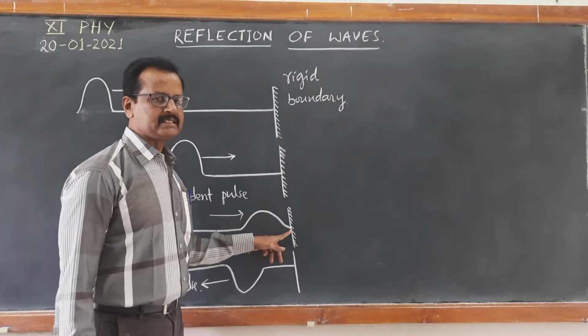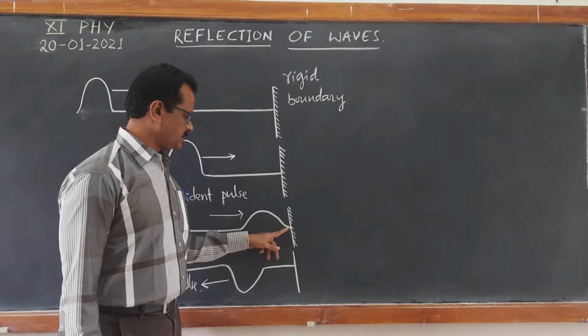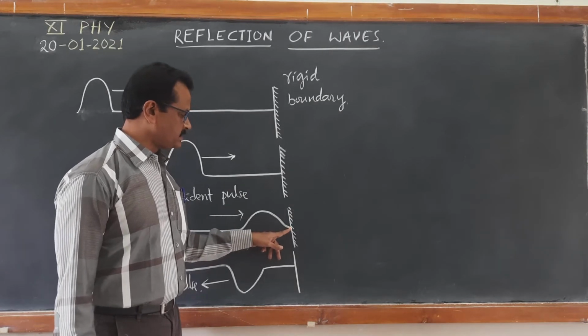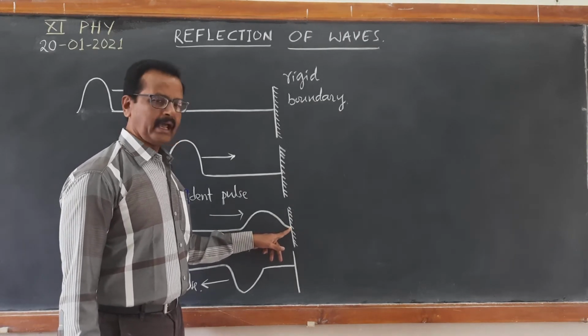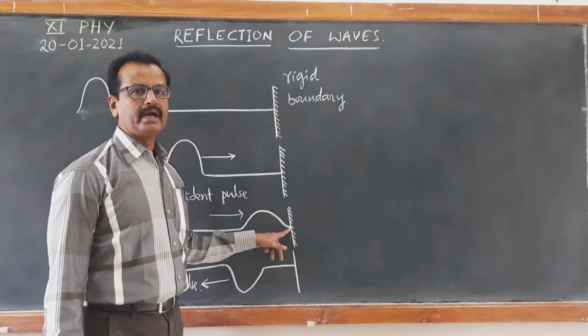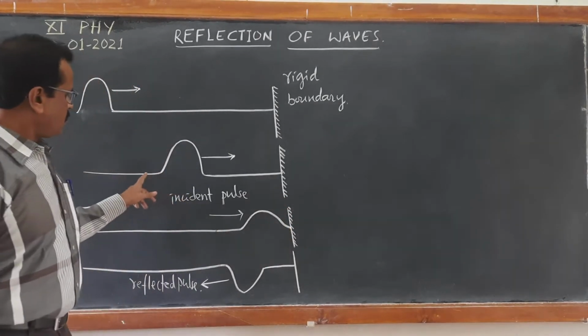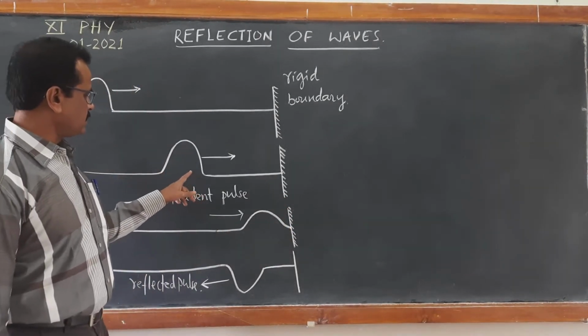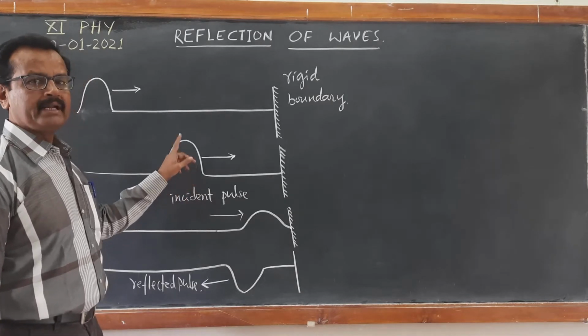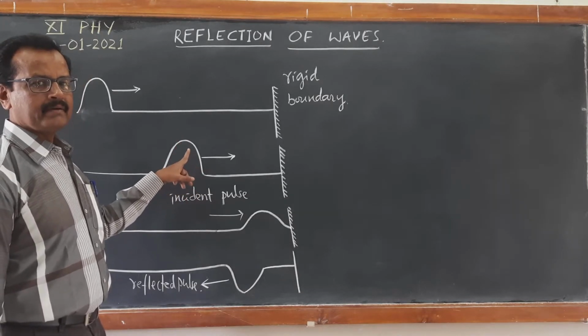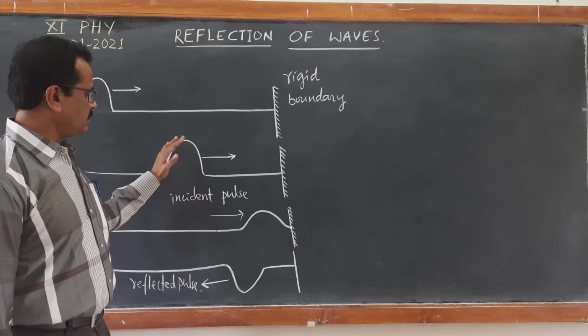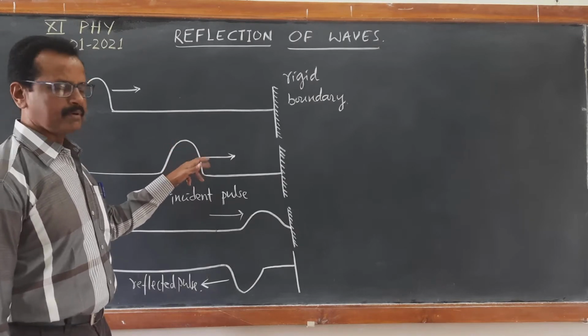The point where it is incident has no possibility of moving up and down, whereas all the particles on the string are capable of vibrating up and down, perpendicular to the direction of propagation.